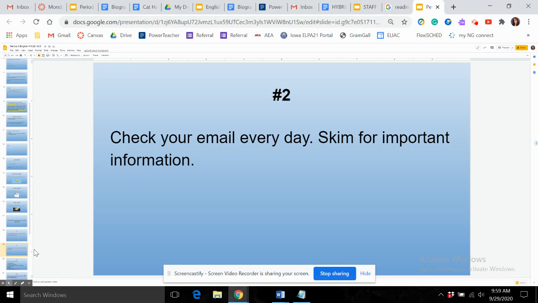A skill that you need to get good at this year is to skim for important information. This means that you do not need to read every single email completely. Get used to opening each of your emails, looking at it quickly, and deciding: is this important or not important?